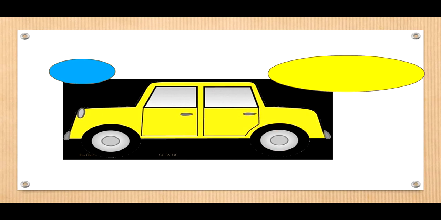Now here you see the picture of a car. A car can be any car. But when I say this is a Honda City, or this is a Santro, or this is a Zen, it becomes a proper noun. So car is a common noun. It can mean any car, but Honda City is a special name. It's a proper noun.